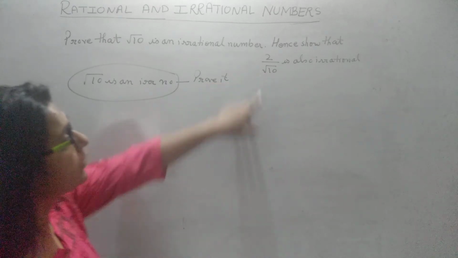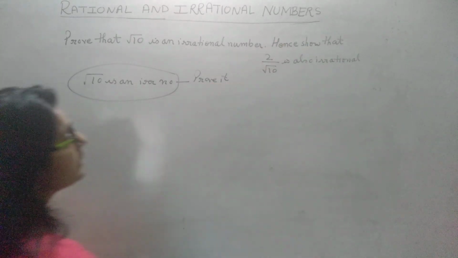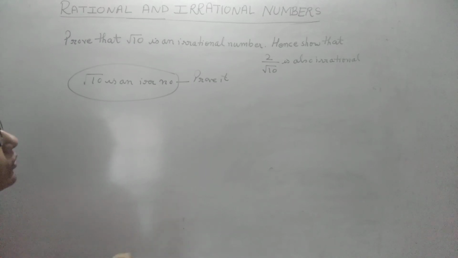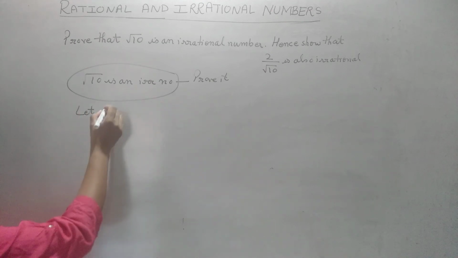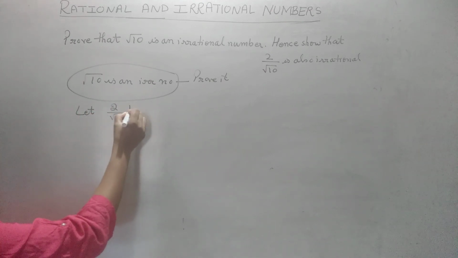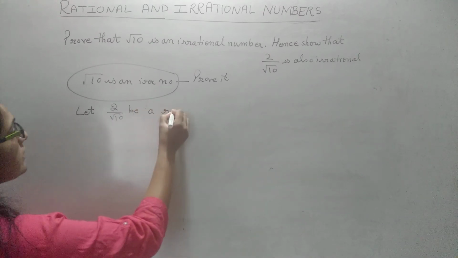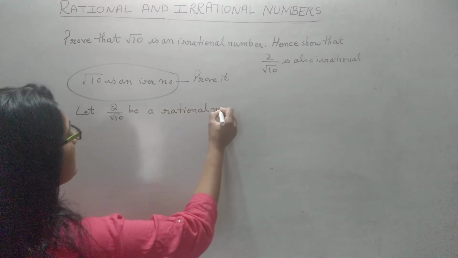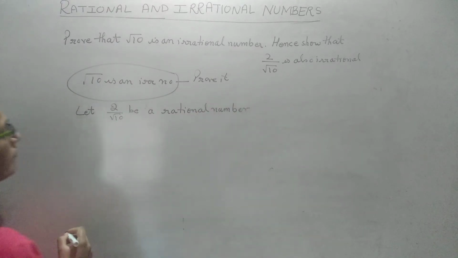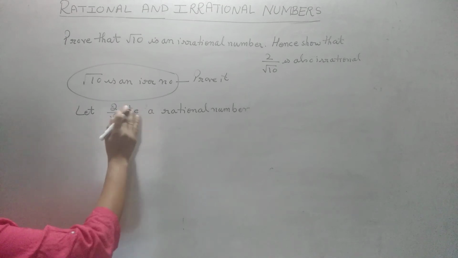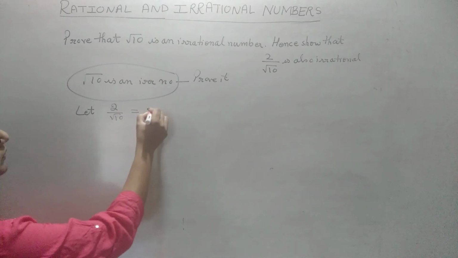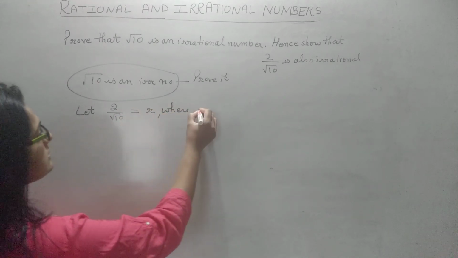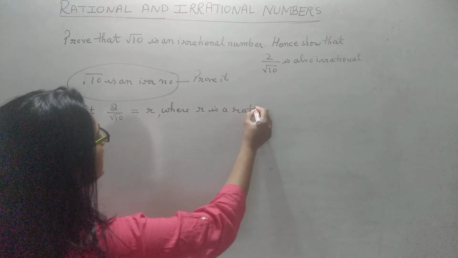Hence you have to show, but when this type of next part comes, hence show that 2 by root 10 is also irrational, how are we going to show it? Now for this part you have to prove it, and this will be again in the same way. Now how to prove it? We write it this way. Let 2 by root 10 be a rational number. Let 2 by root 10 be equal to r, where this r is a rational number.